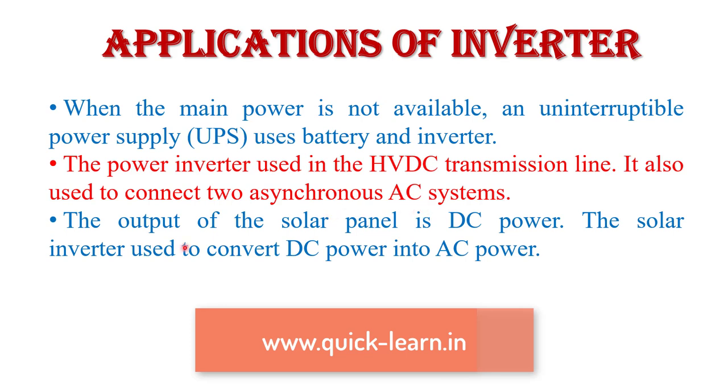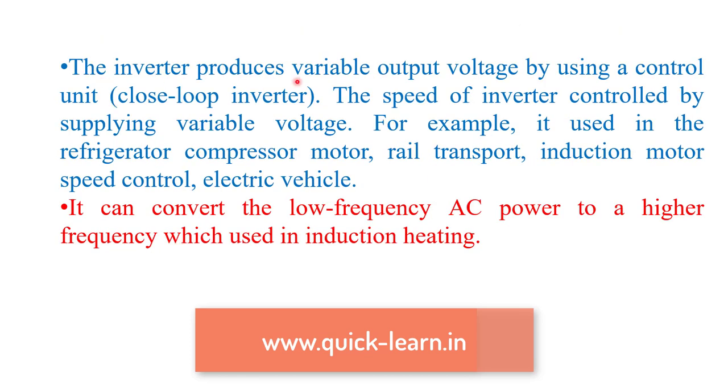Next application of inverters: the output of a solar panel is a DC power supply. So to convert that DC power supply into an AC power supply, we use a solar inverter. Next, the inverter produces variable output voltage by using a control unit, called a control loop inverter. The speed of the motor is controlled by supplying variable voltage. For example, it is used in refrigerators, compressor motors, rail transport, induction motor speed control or electric vehicles.